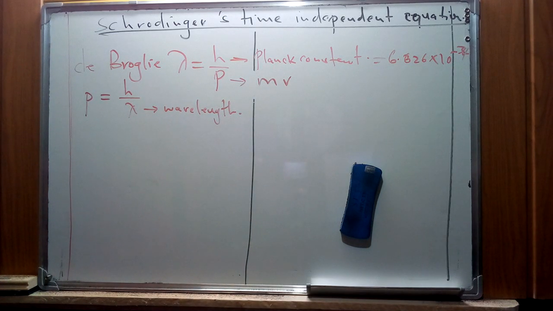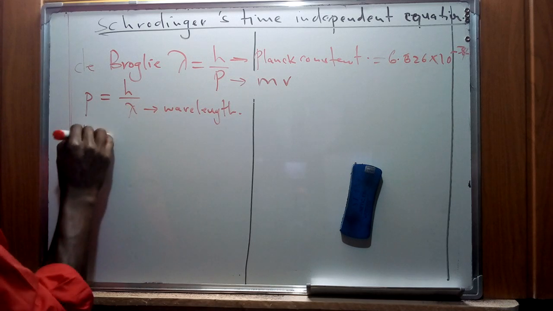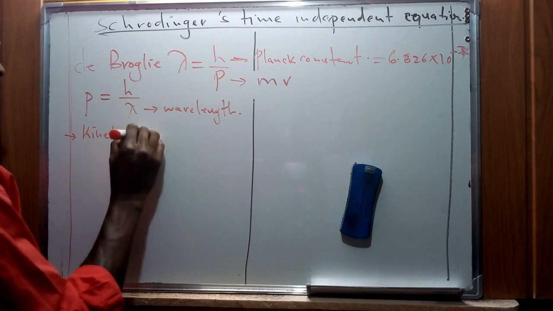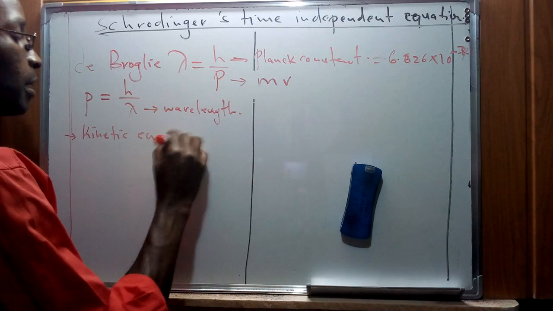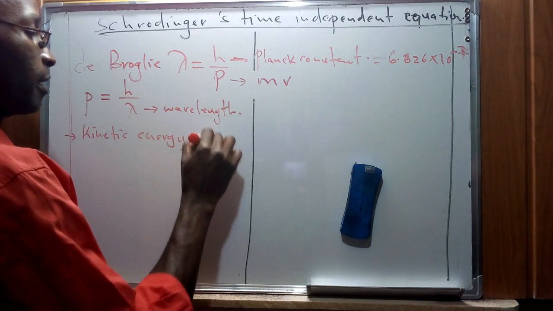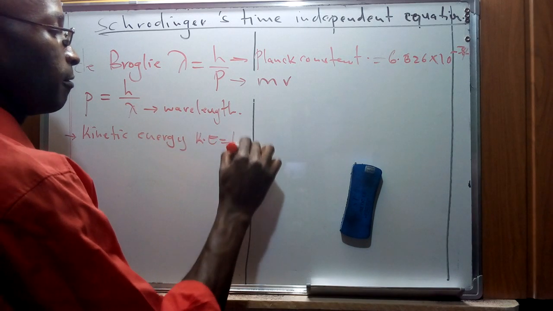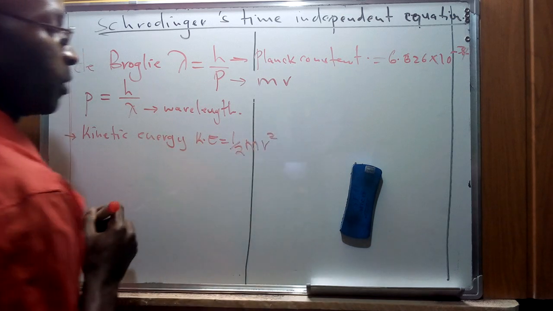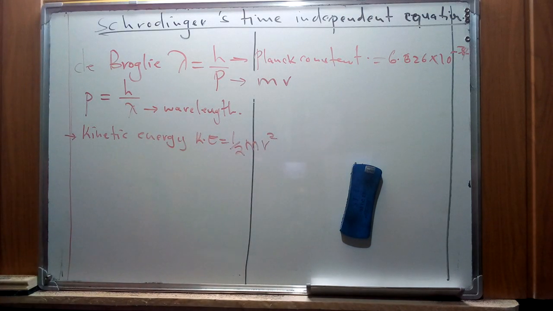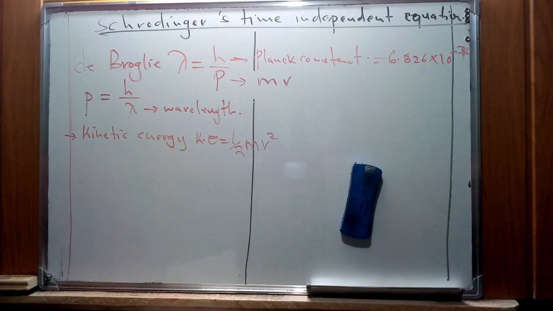Now, having said that, we know that from classical mechanics we can describe kinetic energy as half the product of mass times the square of velocity, which is half mv squared. Now we can work around and manipulate this equation to have a different version.